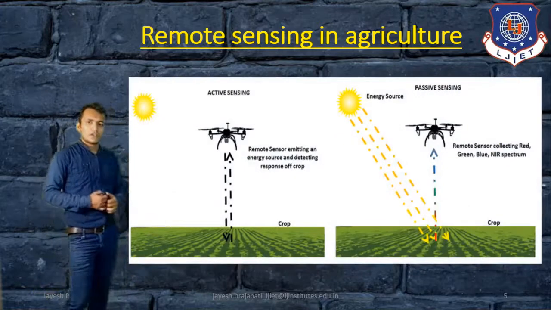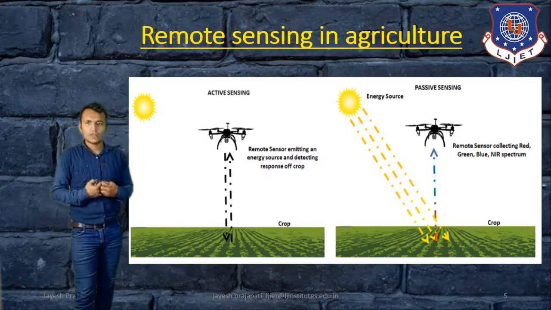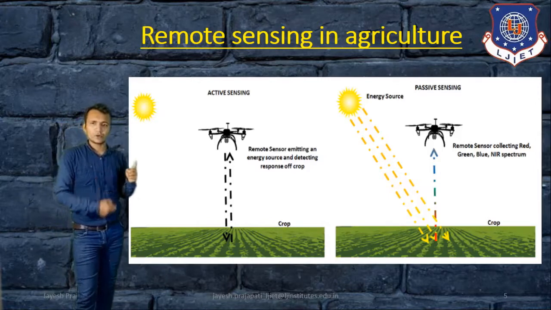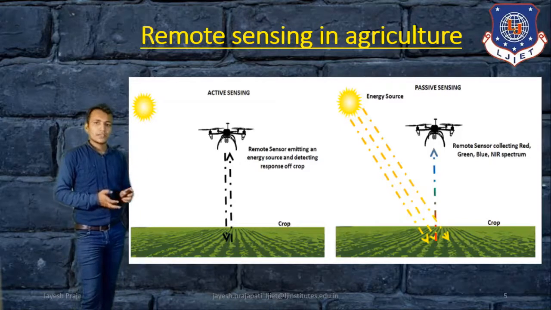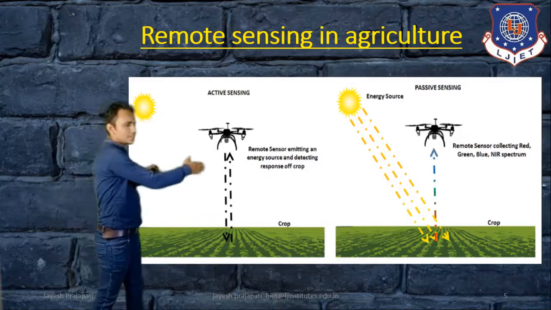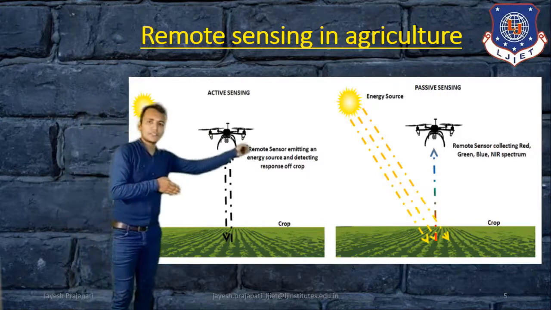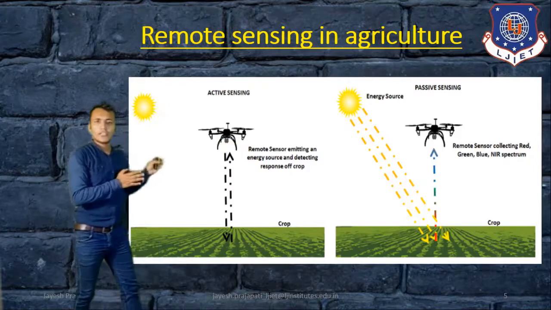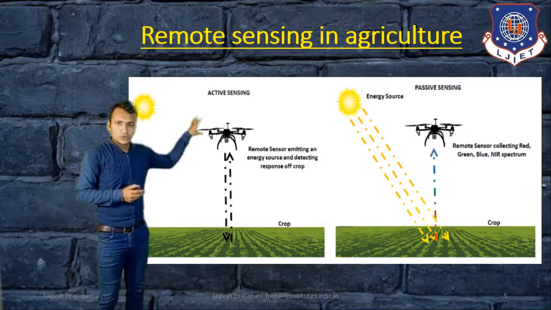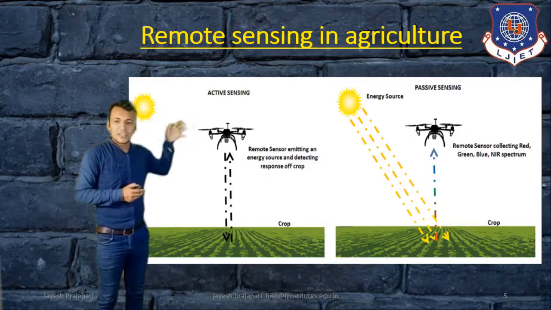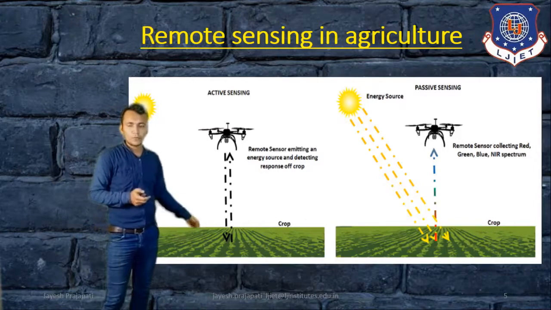In this figure, you can see there are two types of remote sensing. First, active remote sensing. Second, passive remote sensing. In the active remote sensing system, you can see a drone that emits radiation to the crop, that is, the agriculture crop production.